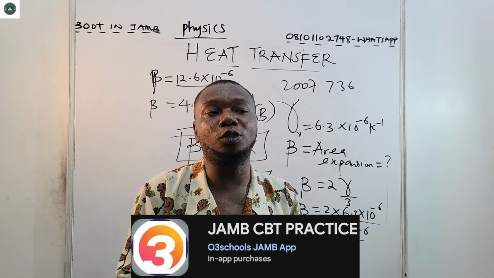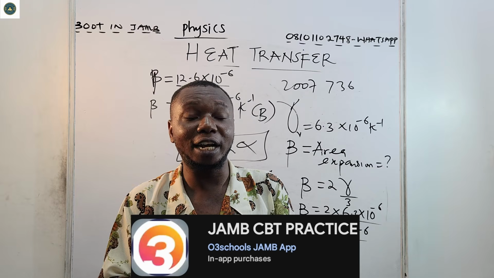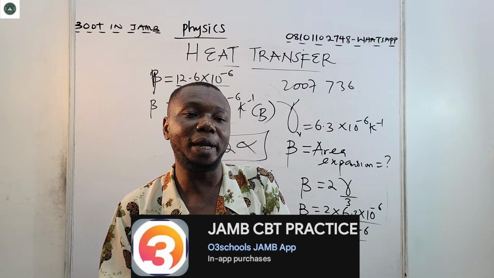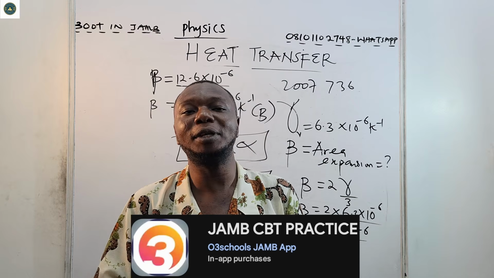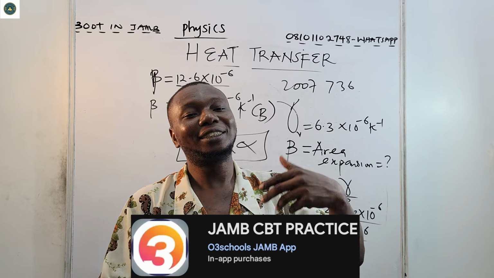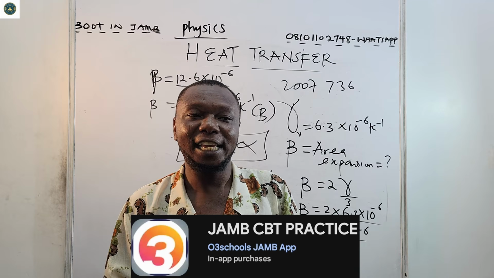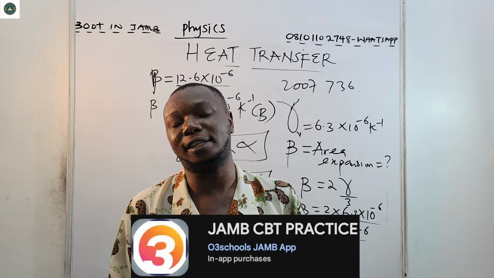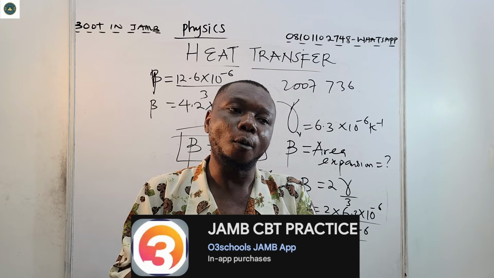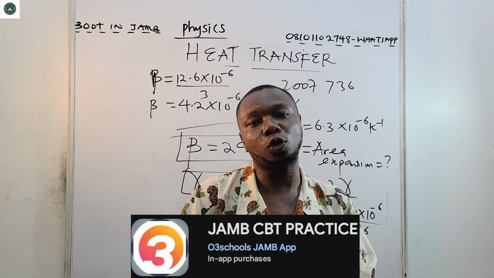I also explained that in the first law of thermodynamics, thermo is the heat and dynamics is the movement. So thermodynamics is the transfer of heat in a system and the energy conversion taking place in that system. We are also made to understand that heat gain is equal to heat loss.